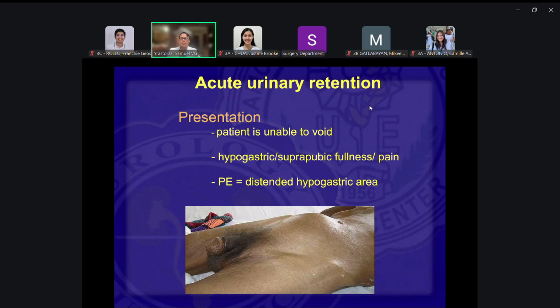So in this case, the patient would present with inability to void, no urination. The hypogastric area is full. If the patient is really thin, you can see that the bladder is very full, distended. On PE, you have the distended hypogastric area, full, and it might be tender as well.